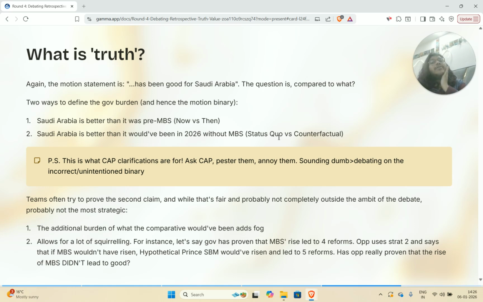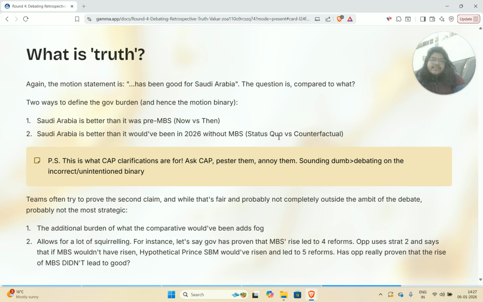Again, the motion statement is blah blah blah blah blah. In this case, it's the rise of MBS, but let's just say THBT blah blah blah blah blah has been good for Saudi Arabia. The question is, compared to what? And there are two common ways in which I often see teams defining these motion burdens.